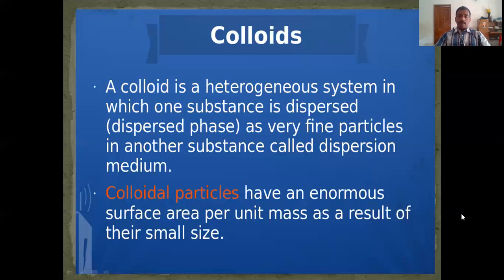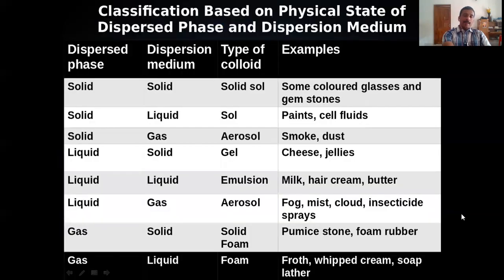Now we can go to the classification of colloidal particles based on dispersion medium and dispersed phase. The colloidal particles are classified into 8. These are the 8 classes of colloids based on dispersion medium and dispersed phase. Dispersed phase solid and dispersion medium solid. We can call it solid in solid type colloid. Solid, dispersed in solid. You may remember the classification of solutions. A similar classification.